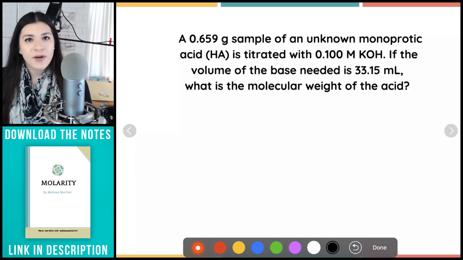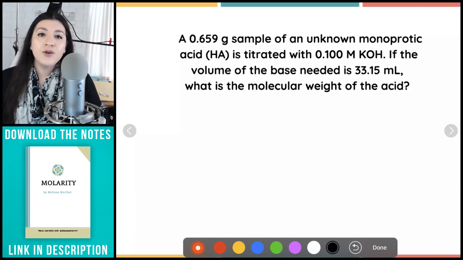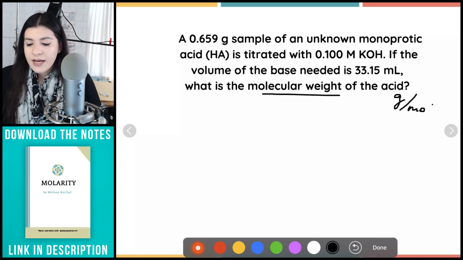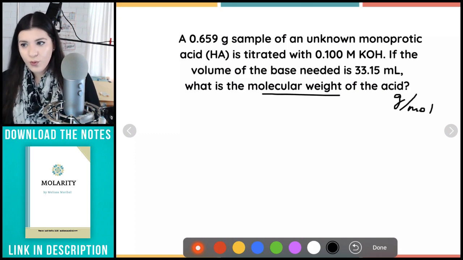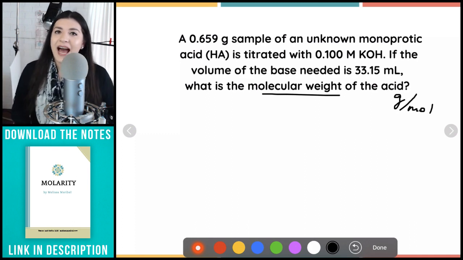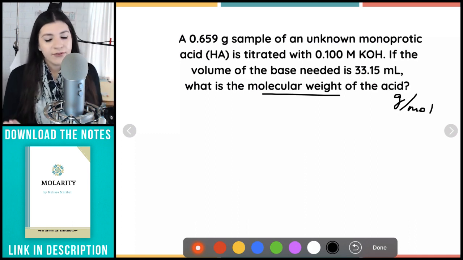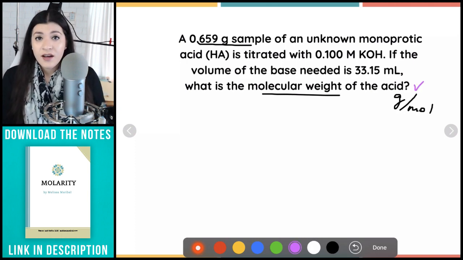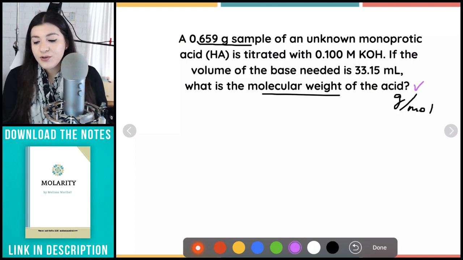That's going to be extremely beneficial to help you understand what you already have in the question and what you're missing and you need to find. So for molecular weight, the unit is going to be grams per mole. Now we're finding the grams per mole, or really the molecular weight of the acid. So we already are given the grams of that acid. So this first part is done. What we need now is the actual amount of moles.